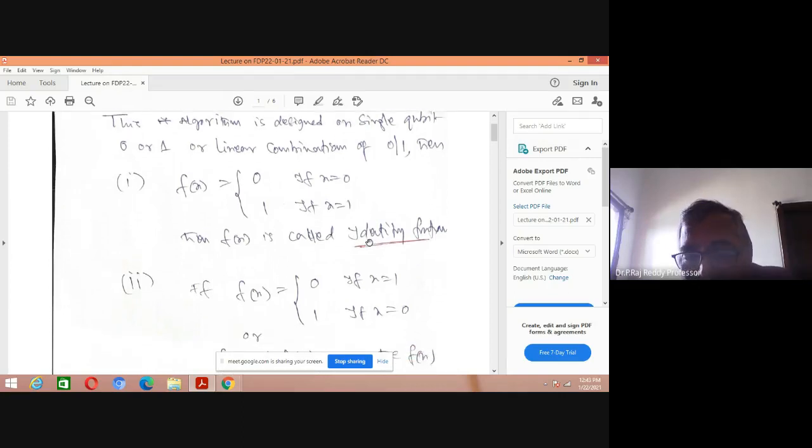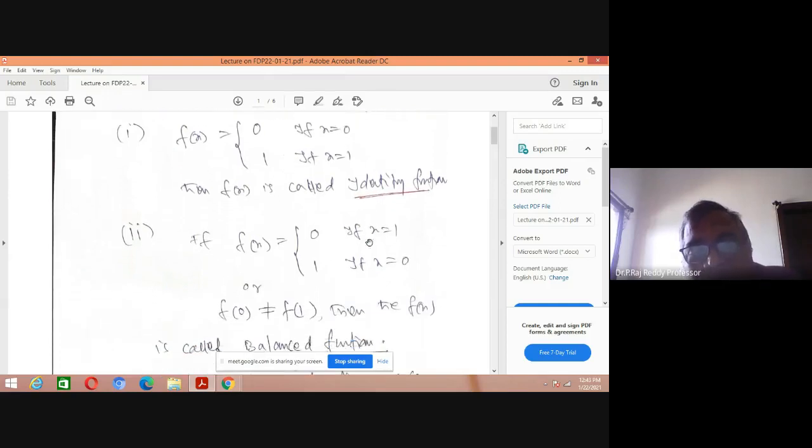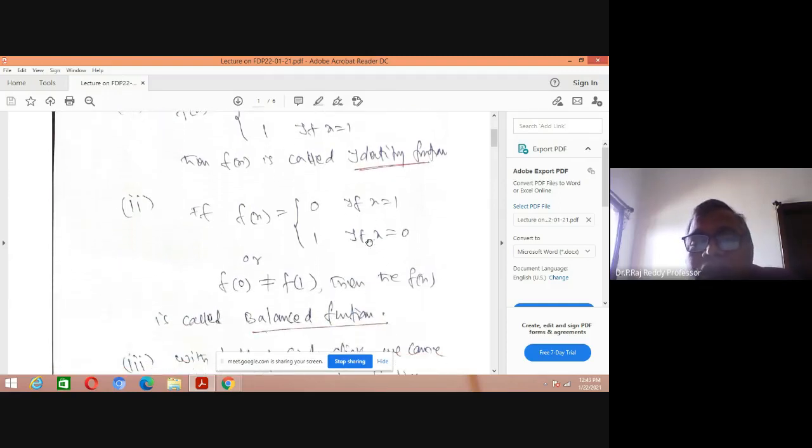Other than that, you can define the same function the other way: if x is equal to 1, you get 0, and if x is equal to 0, you get 1. This function also you have to define. If you call the above function the identity function, this function we call in a different way, a balanced function. What is the balanced function here? For x equal to 1 it gives 0, for x equal to 0 it gives 1. So the result is f of 0 is not equal to f of 1.